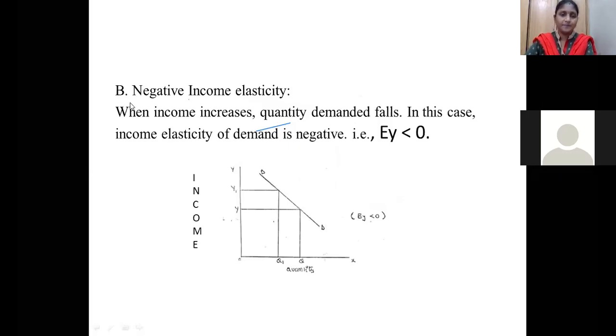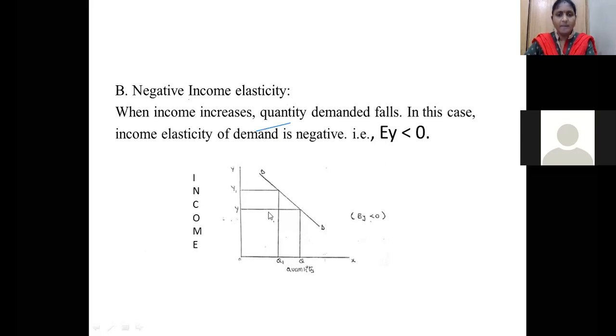So next case, the second case, is negative income elasticity. The name itself is saying it. Y is the income, E is the elasticity, so you have to represent the variable by EY. Negative means EY is less than 0. See here, when the income increases, the quantity demanded falls. That is the thing. Negative income elasticity means income is increasing, from 0Y to 0Y1. At the beginning it is 30,000, and the income has been increased from 30,000 to 40,000.